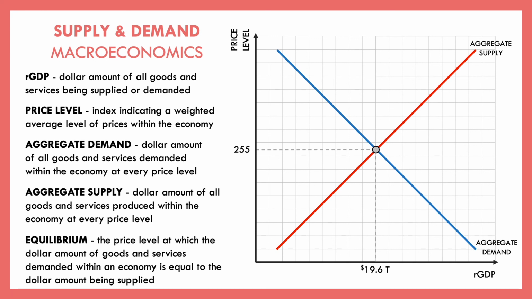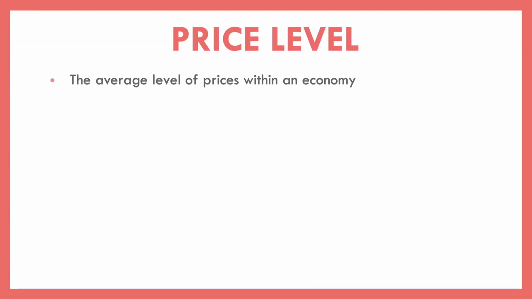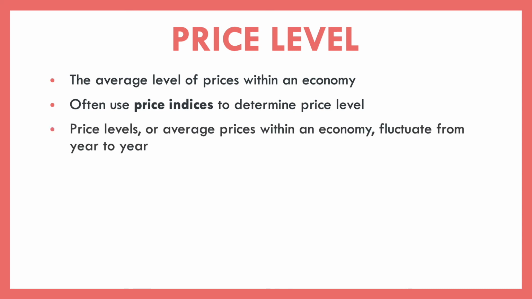Now we're going to focus in today on the difference that comes with that y-axis, the price level, and trying to understand exactly what a price level is. A price level is just the average level of prices within an economy, and we typically use different price indices in order to determine that. Now, a price level, or these price indexes, attempt to tell us what is the average level of prices within an economy, because obviously those prices fluctuate from year to year.